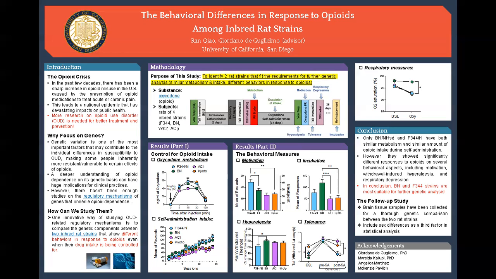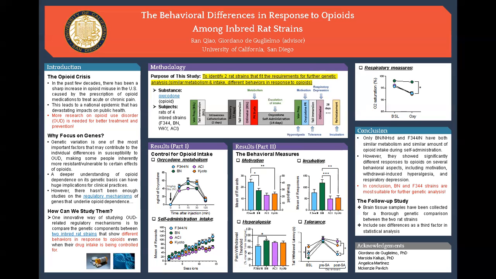So basically, F344 and BN are the only pair of rat strains that had both similar metabolism and similar amounts of intake. And if we look further into the behavior measures specifically of these 2 rat strains, we can actually see that after they develop dependence on oxycodone, F344 displays significantly higher motivation of drug seeking than BN, indicating a difference in their responses to opiates. But what's surprising is that this pattern reversed in the reinstatement session, where it was BN that showed higher levels of seeking behaviors than F344 after 28 days of abstinence.